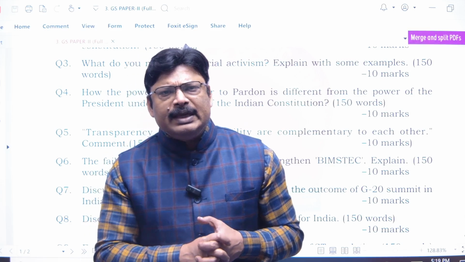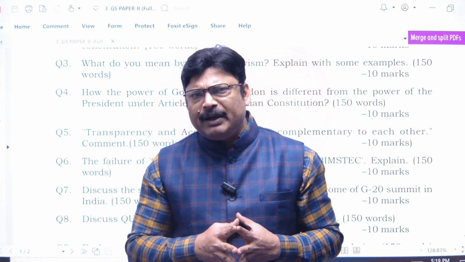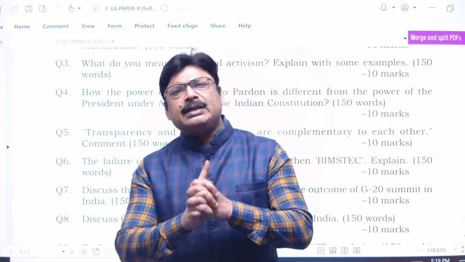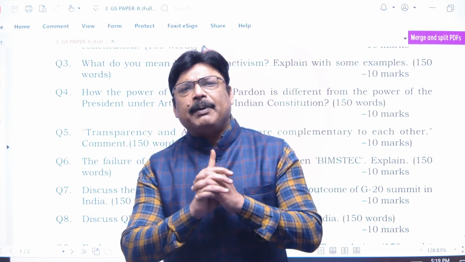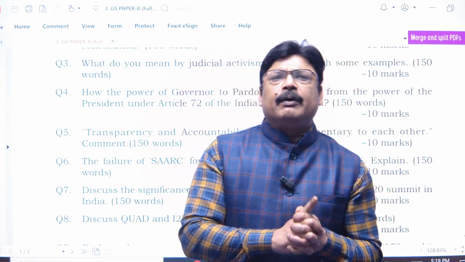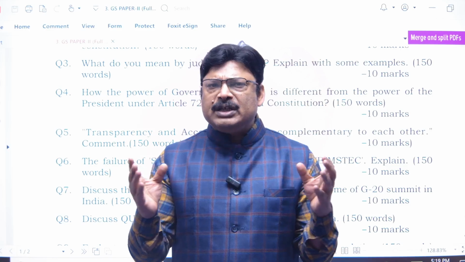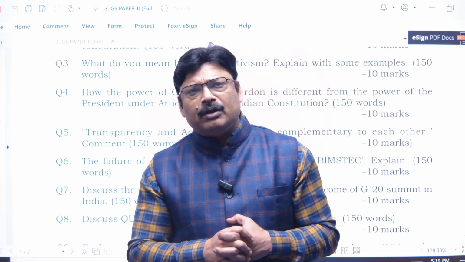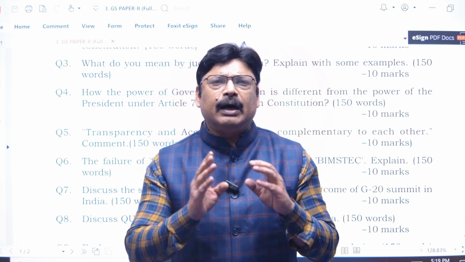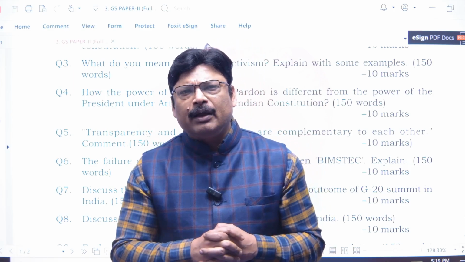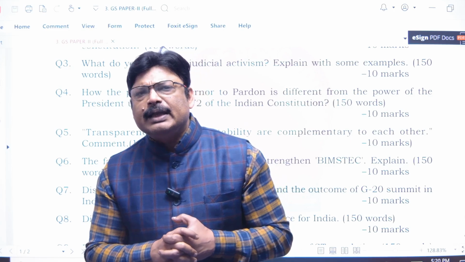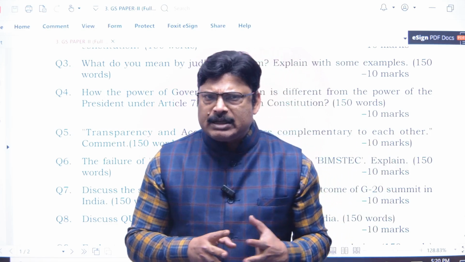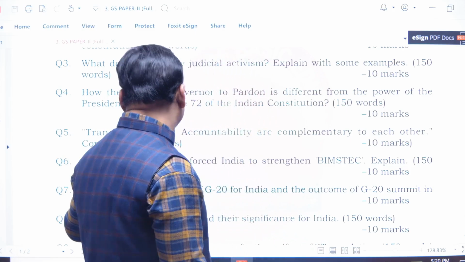So these are the basic pardoning powers, and they are considered to be a last step in our judicial system, where it is said that even if we have to leave 10 culprits, we should not frame or punish someone who hasn't done the crime. So on this basis, this was the difference that you need to write.